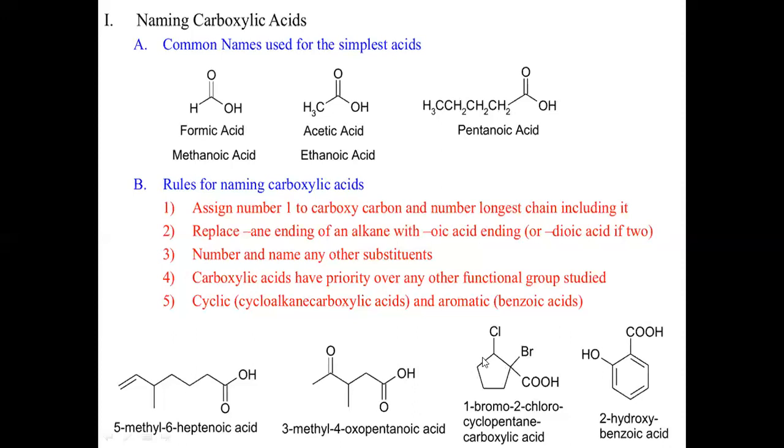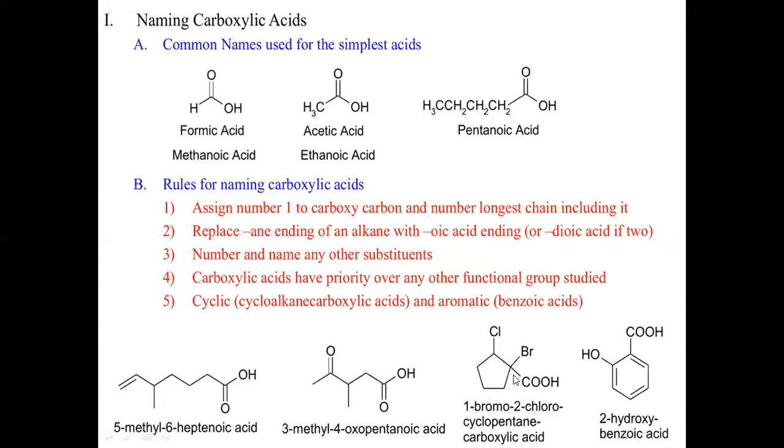Now the question is, from where should I start numbering? Should it go clockwise or anti-clockwise? You should remember the least sum rule whenever you are numbering. Whenever you see any compound, if it has more than 2 substituents attached to that compound, the numbering should be done in such a way that the other substituents get the least numbering and the sum will be least. Let me consider both the directions, that is anti-clockwise as well as clockwise.